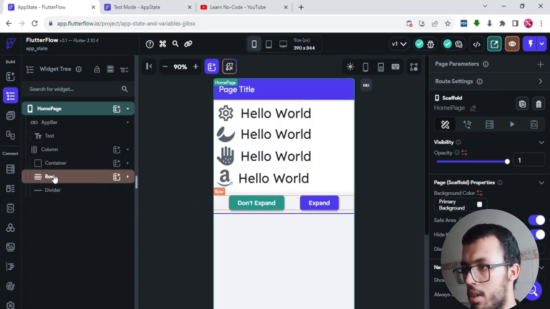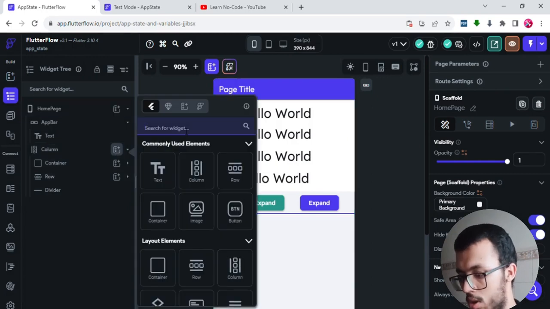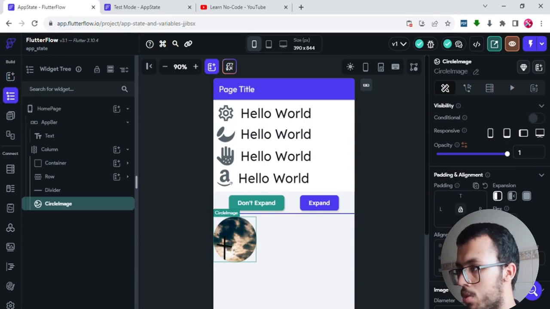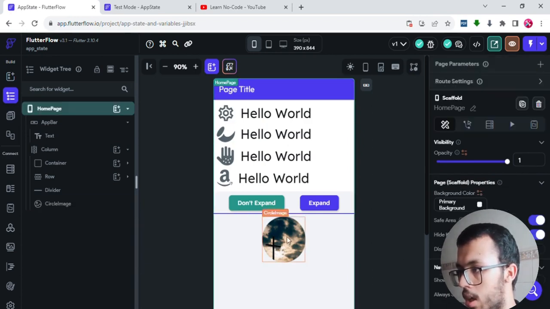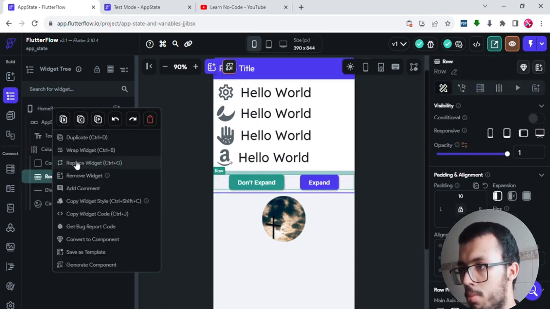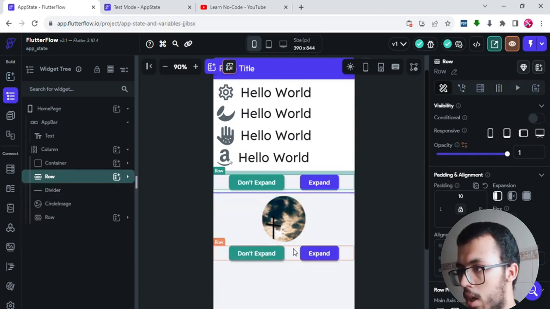And after that divider, I can add a circle image, which is this one, and I want it to be in the middle. And I want another two buttons. For that, I'm not going to build this row again. I can just go here, duplicate that, close it, drag it and drop it below this circle image.